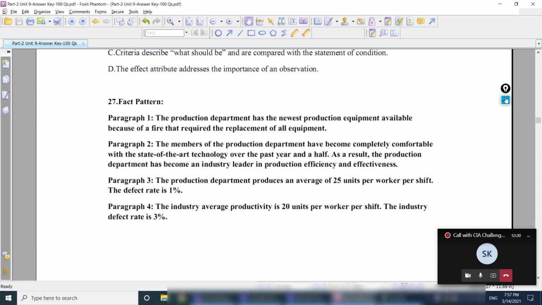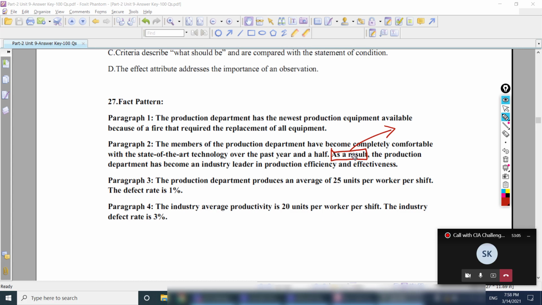What is paragraph 2? There is a clear clue in paragraph 2, which is "as a result." When we use this phrase, what does this signify?